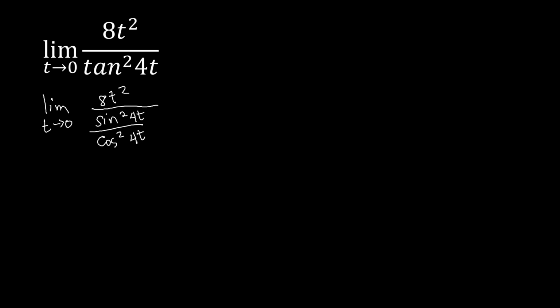So from there, we can simplify this one. Since the denominator is a fraction, we simplify by getting the reciprocal of that and multiplying it to the numerator. So we have the limit of 8t squared as the numerator times the reciprocal, cosine squared 4t over sine squared 4t. And then we are going to simplify that.